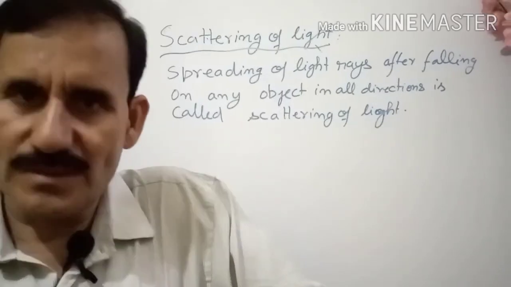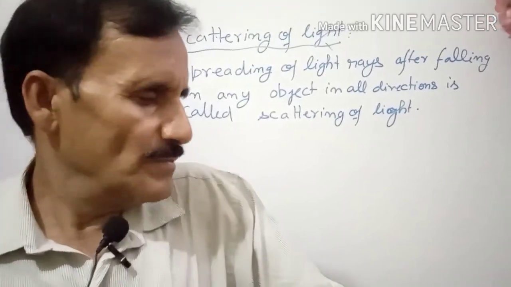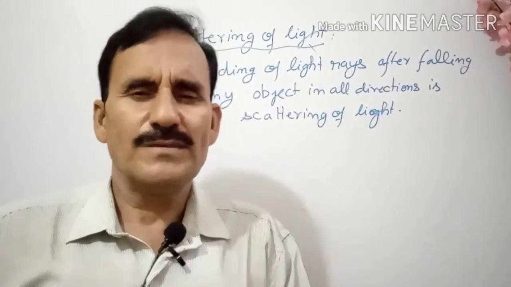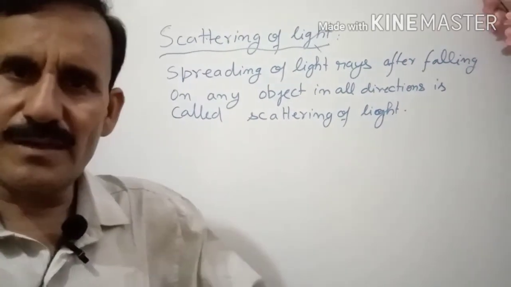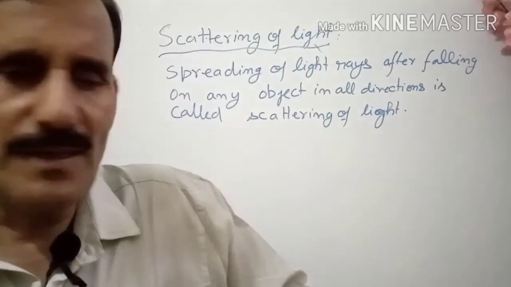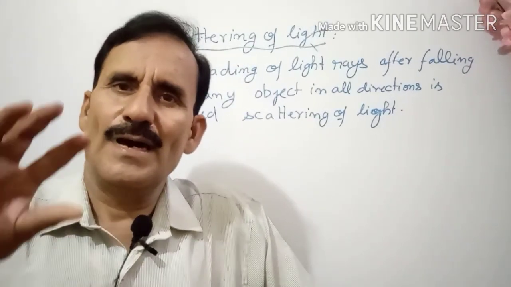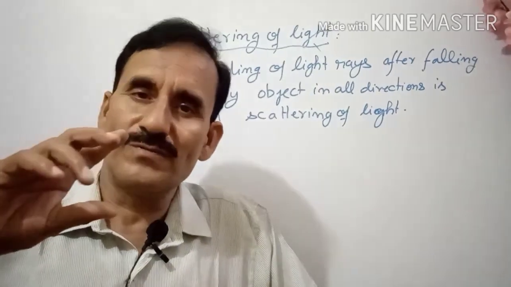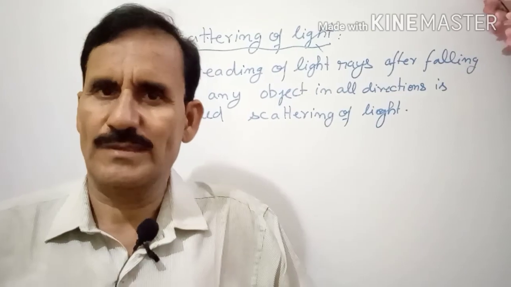So red shines more, which is why the danger signal is made of red color. For the green signal, we do not need much shining, but at least it should be seen. So green is taken for the right signal and red for the danger signal. All these phenomena depend upon the scattering of light. Thank you.